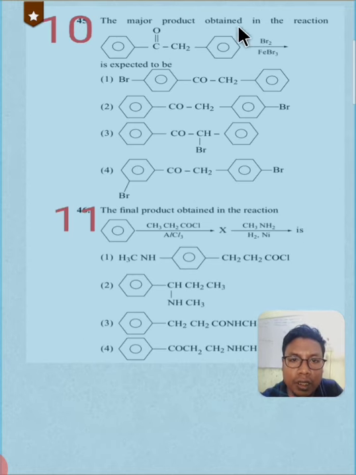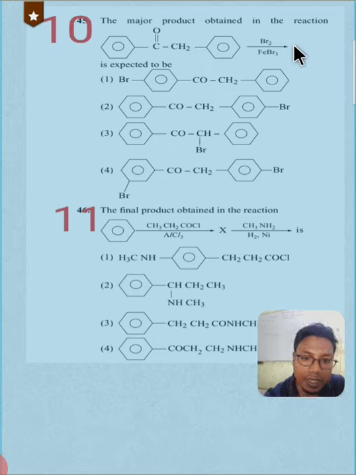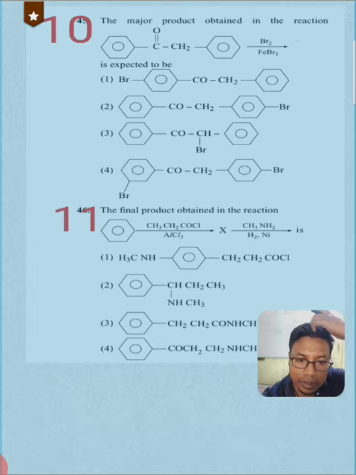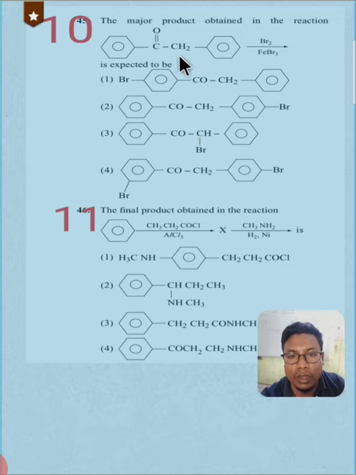The major product obtained in the reaction, this is the reaction, and we need to choose the major product here, the product which is formed in large amount. Now two benzene rings are here, and one of them is attached to a carbonyl group, which is a deactivating group, right?